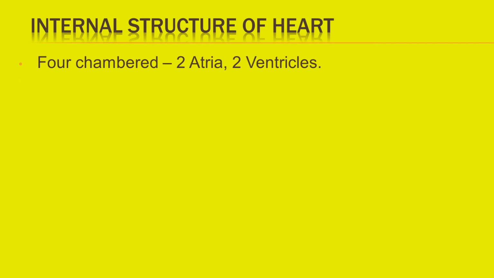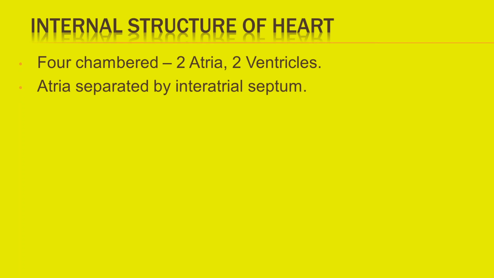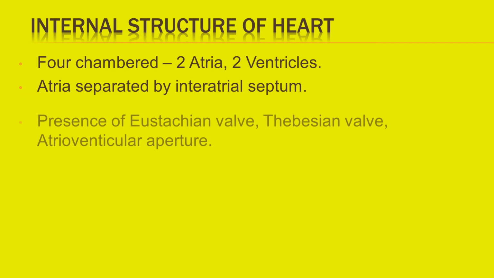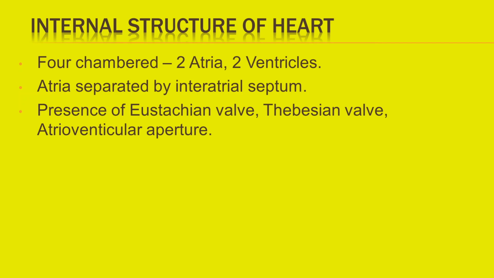The heart is four-chambered with two atria and two ventricles. The atria are separated by interatrial septum. The opening of inferior vena cava is guarded by eustachian valve, while the opening of coronary sinus is guarded by Thebesian valve. Each atrium opens into the ventricle through atrioventricular aperture guarded by valves.